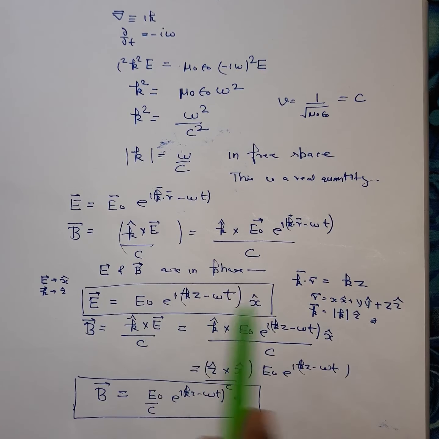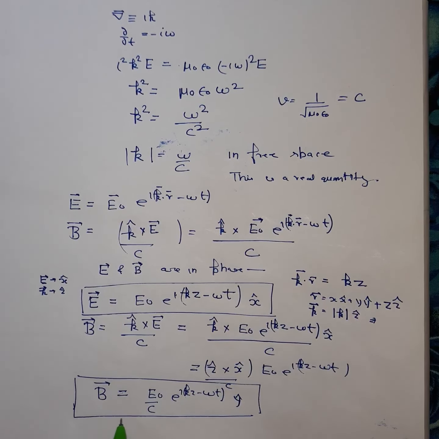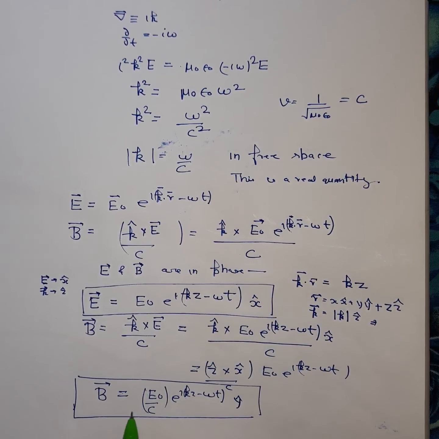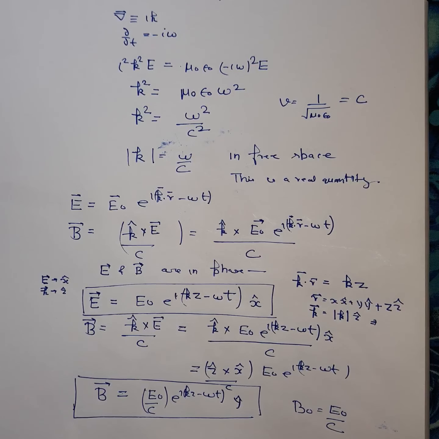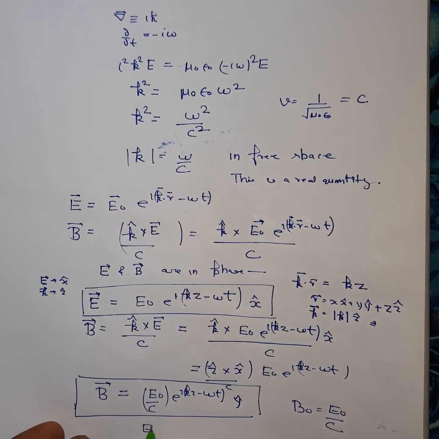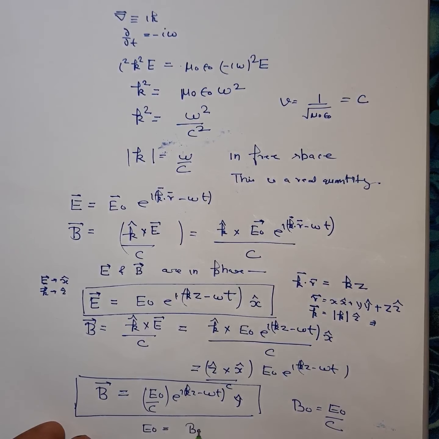Now since there is no phase difference between these two, you can say that the magnitude of the magnetic field vector is equal to E naught by c. So you can write E naught is equal to B naught c.